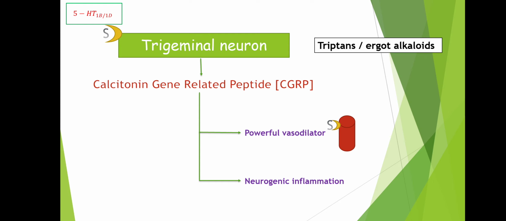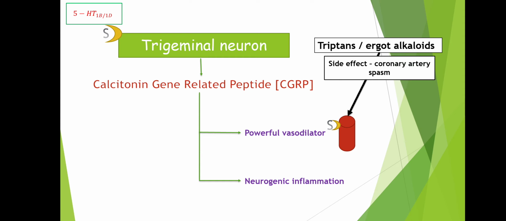But you know what happens? There is a side effect. Whenever triptans have direct action, acting on the blood vessel producing vasoconstriction, there is a side effect of coronary artery spasm, and we do not want this problem. If you are treating migraine but ending up with coronary artery spasm, we do not want this.